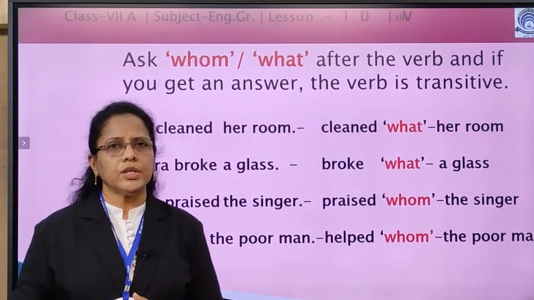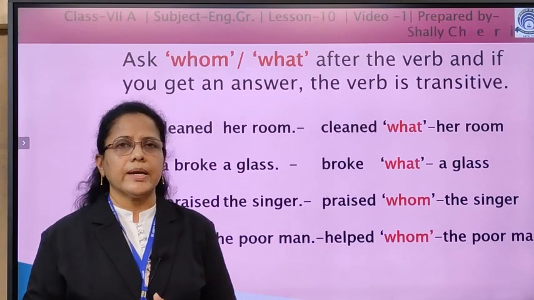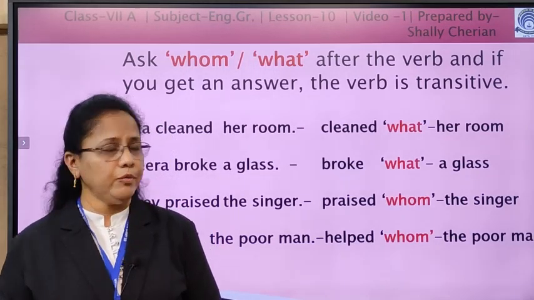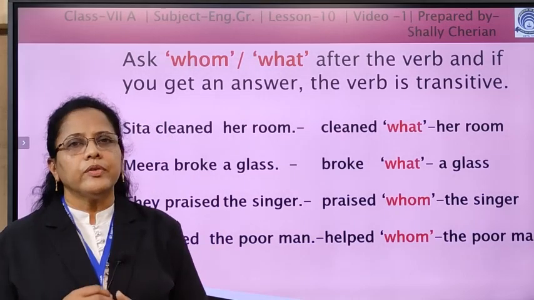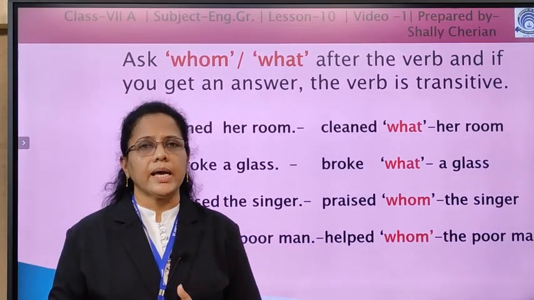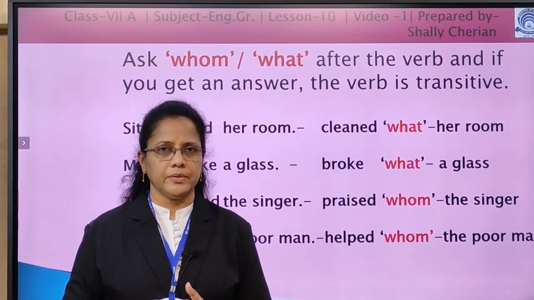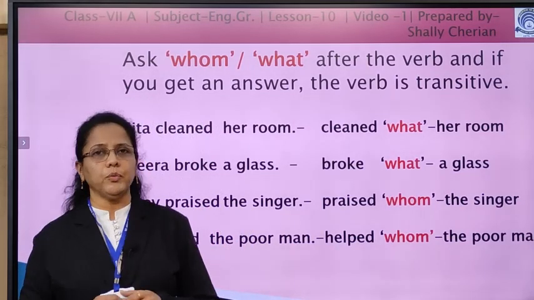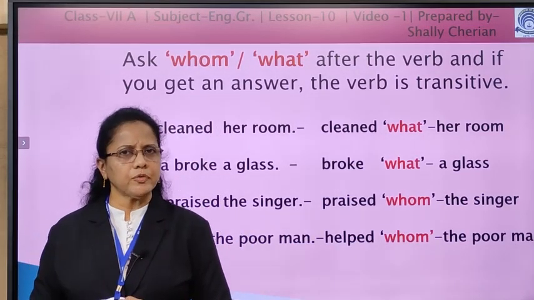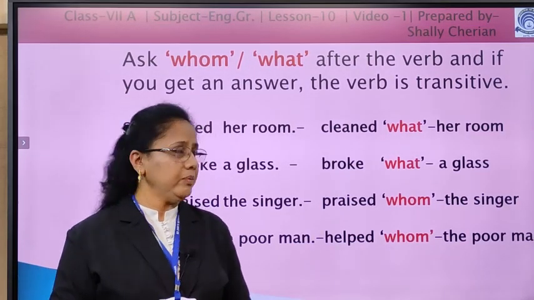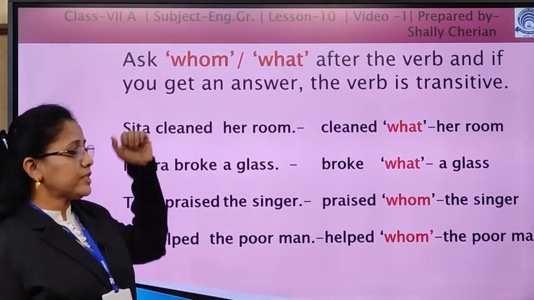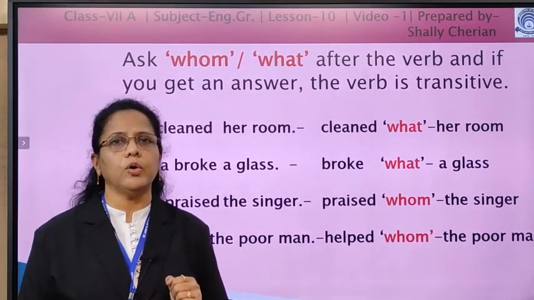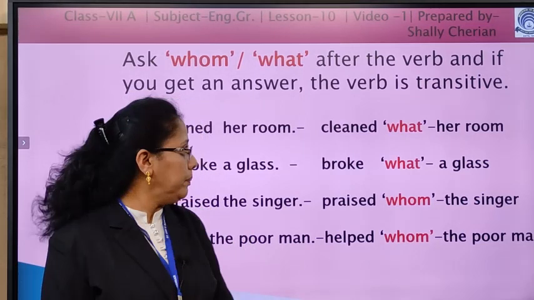So, to find out whether a verb is transitive or intransitive, we should know whether that verb has an object or not. There is an easy way to find out the object of the verb. In order to find out the object of the verb, we should ask the question words whom or what after the verb.